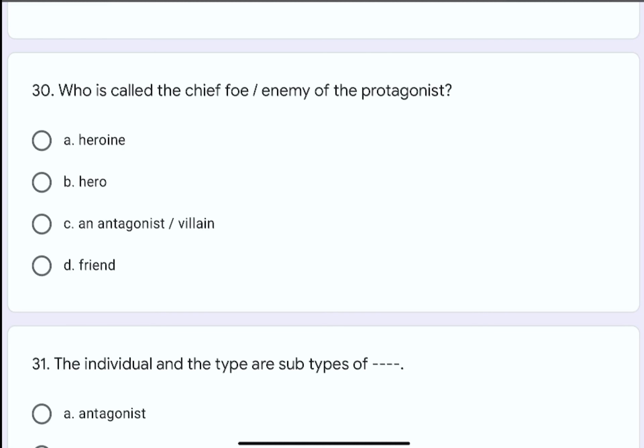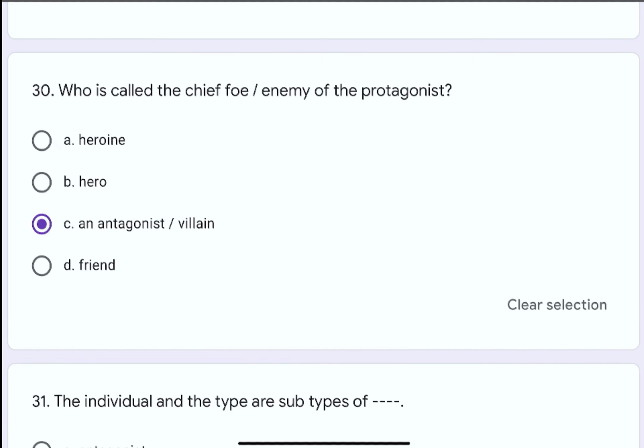Question number 30. Who is called the chief foe or enemy of the protagonist? The options are A. Heroine, B. Hero, C. An antagonist or villain, or D. Friend. The correct option is C. An antagonist or villain.